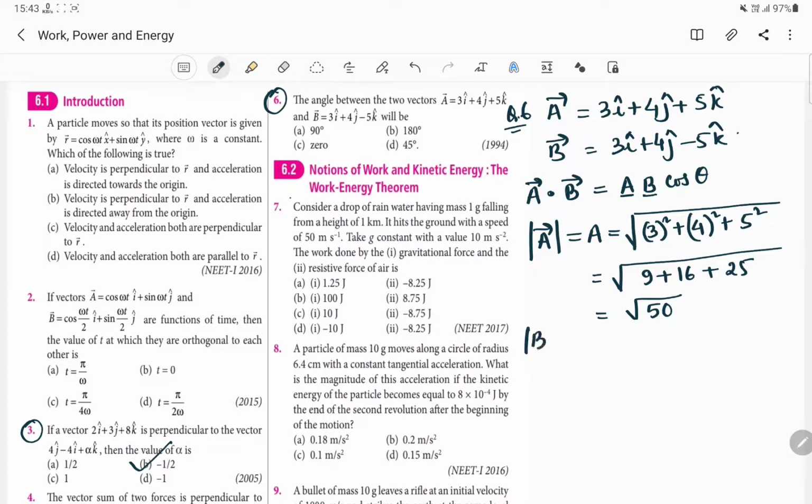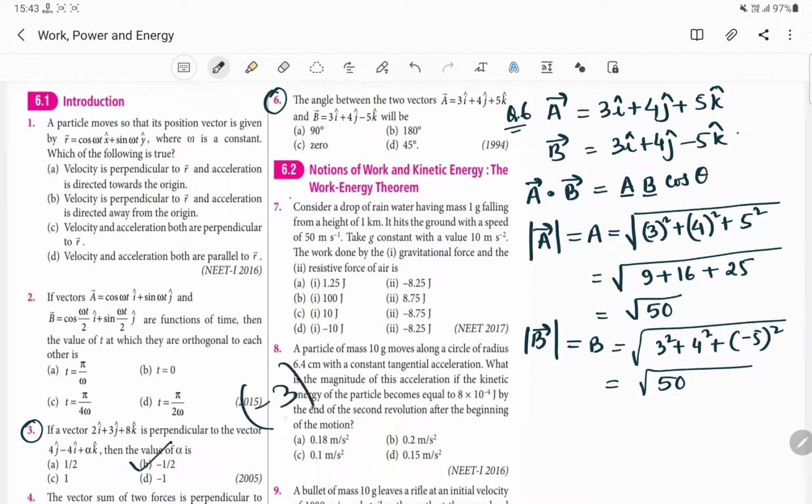For finding out the magnitude of B, we will proceed with the same concept, that is root over 3 square plus 4 square plus minus 5 whole square, and its value will come out to be root 50. And we do know that this negative sign will not change any value, because the square of any negative number or any positive number comes out to be positive. If we find minus 3 whole square, it will be 9. What about 3 square? It will also be 9. That means it will be only a positive number, and the values will come out to be equal.